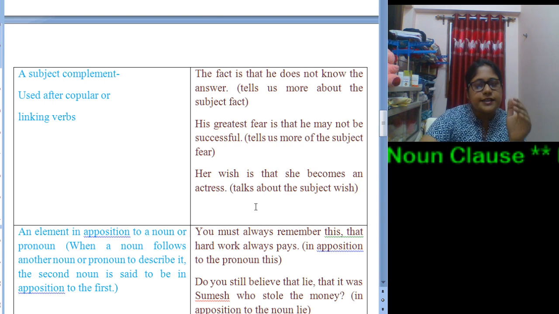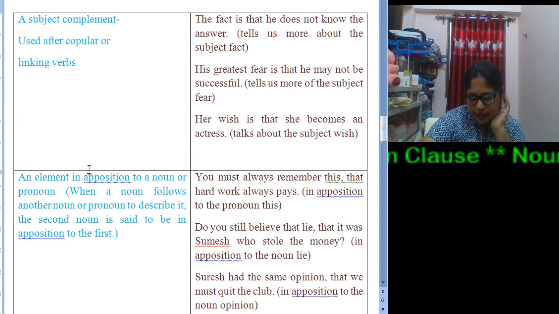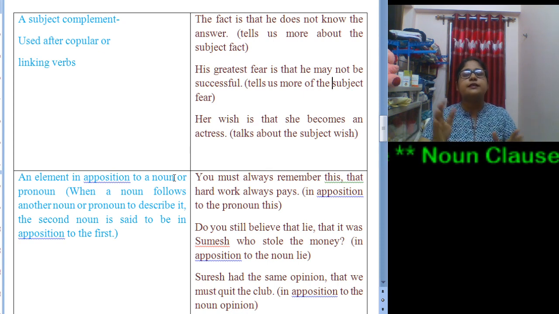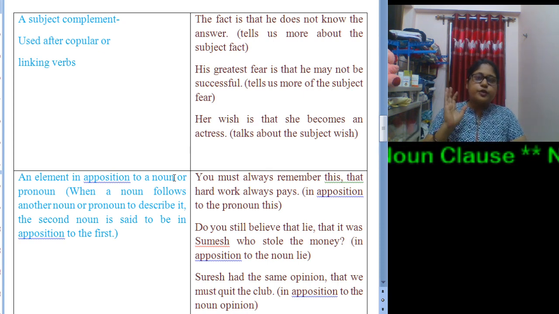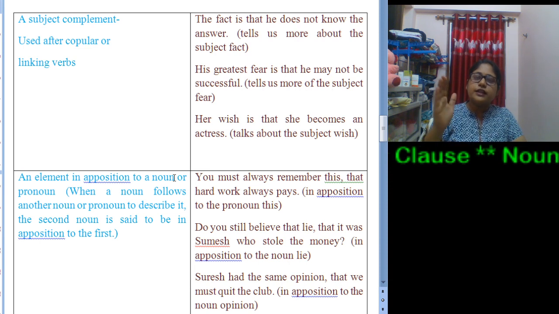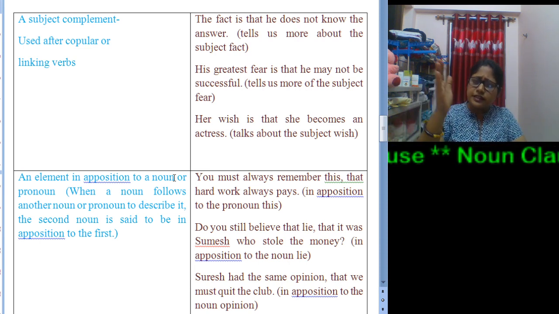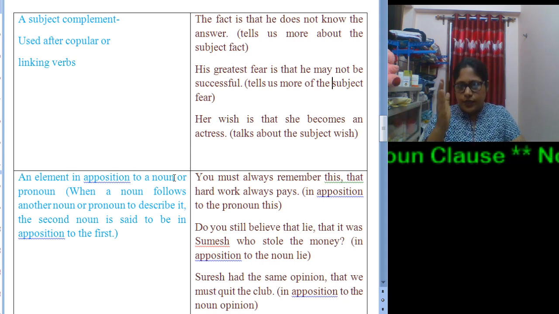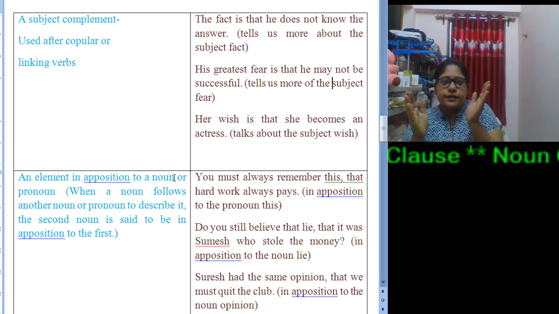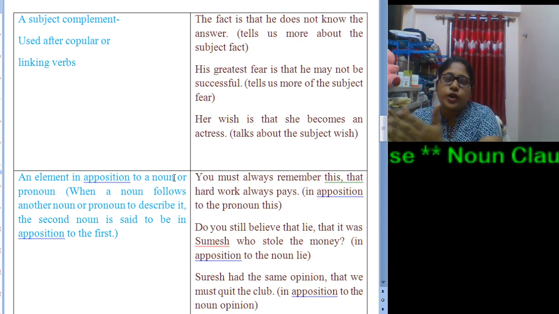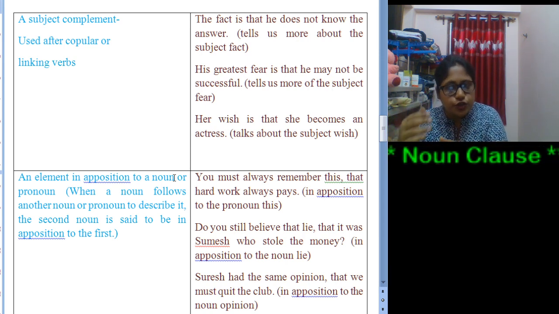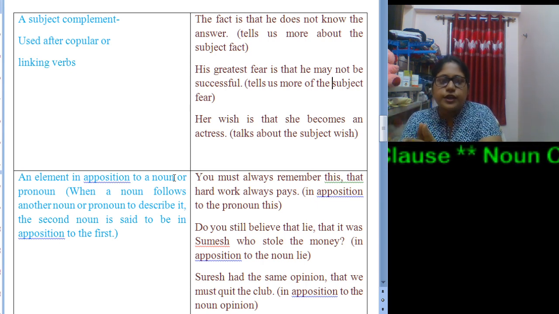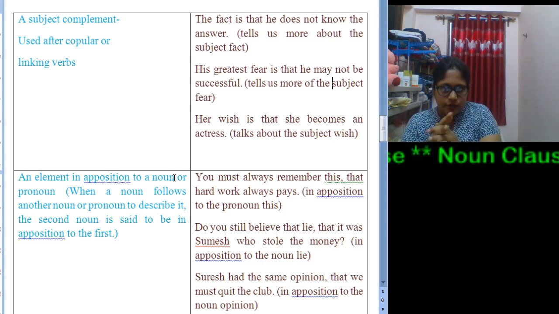Understood? Now let us come to the last function, that is an element in apposition to a noun or a pronoun. Now what is apposition? When a noun follows a noun or pronoun, then the second noun is said to be in apposition to the first one. Means a noun follows a noun or pronoun in order to specify, in order to exaggerate, or in order to put stress on the first one, right? Now let us see the example.